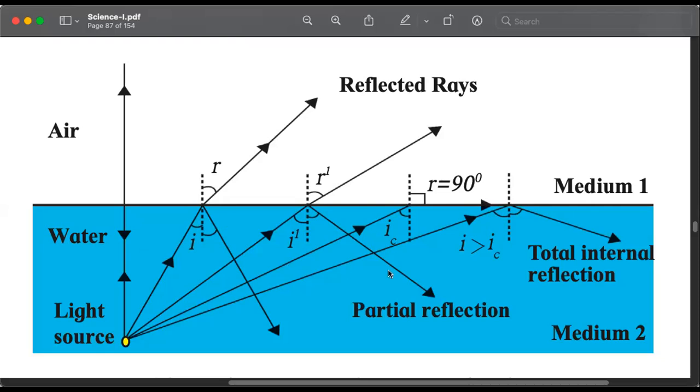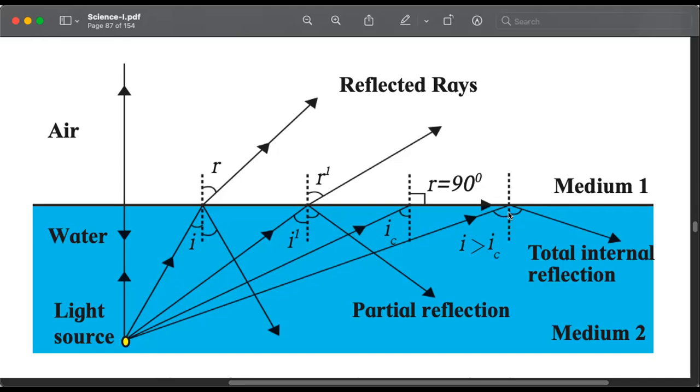But if the angle of incidence is big enough, large enough, then not some light, all of the light will be reflected. It will be reflected and nothing will go out of the surface of the water. That is called total internal reflection.